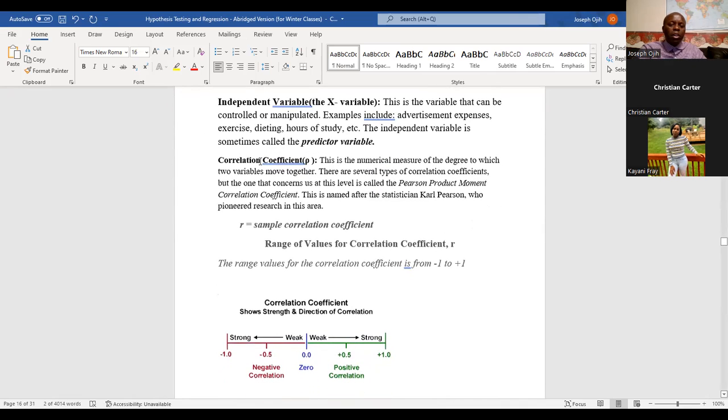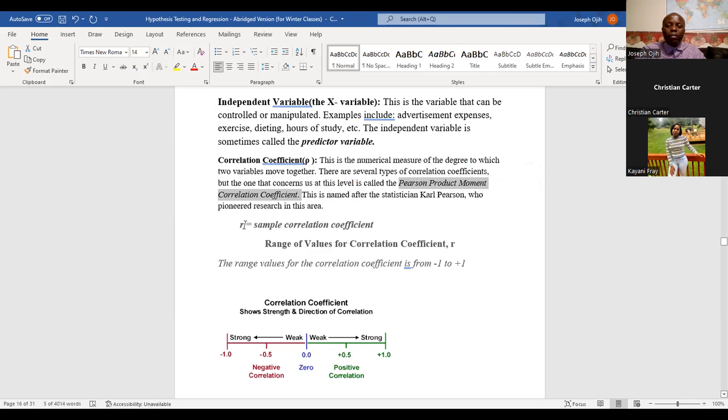Now, in correlation, we are trying to estimate rho, which is the correlation coefficient. For this level, what we are looking at is the Pearson product moment correlation coefficient. That's the one we're trying to determine.